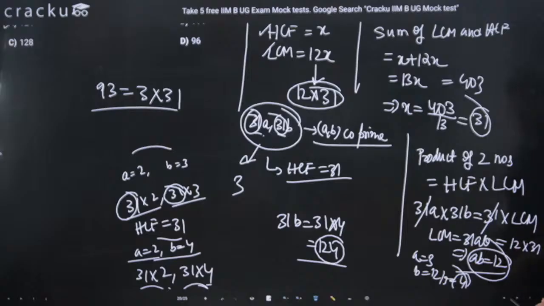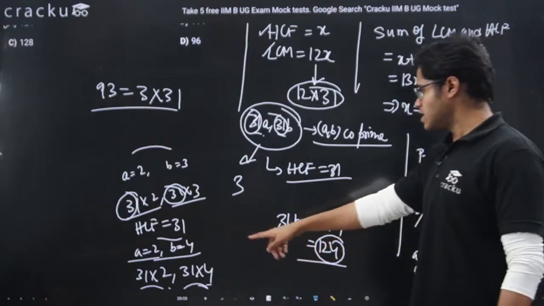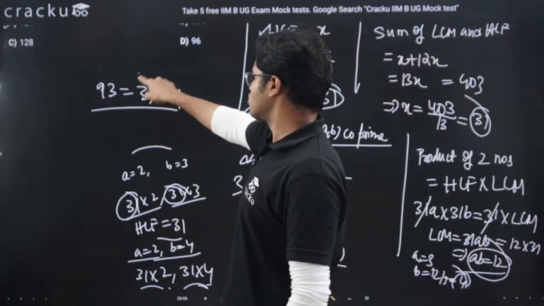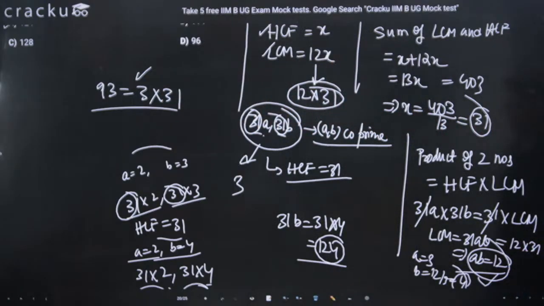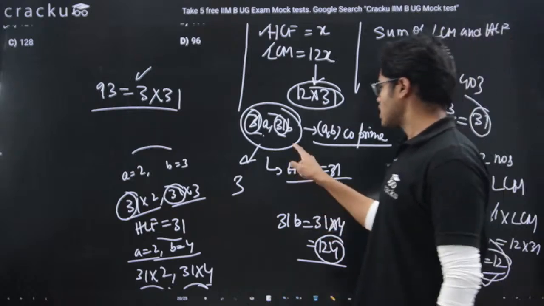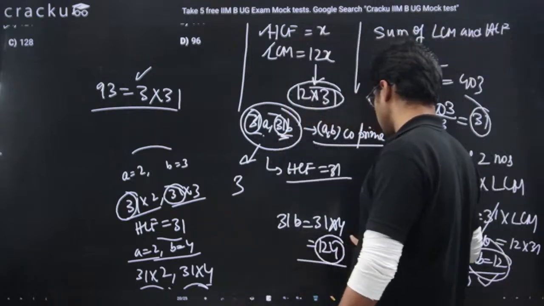We found AB, right? A is given as 93, which is 3 into 31. So A I can take as 3. From here I found out B, which is 4. So the other number will be 31B, which is 31 fours, 124.